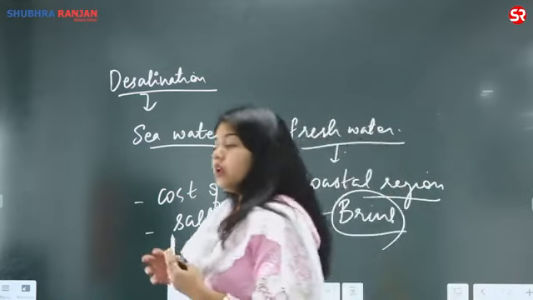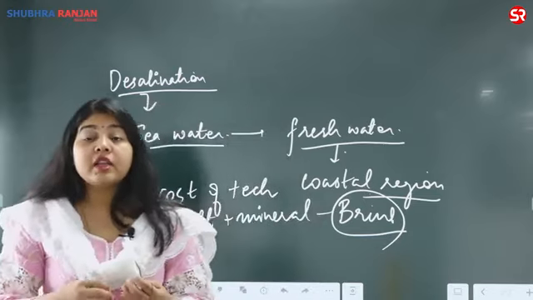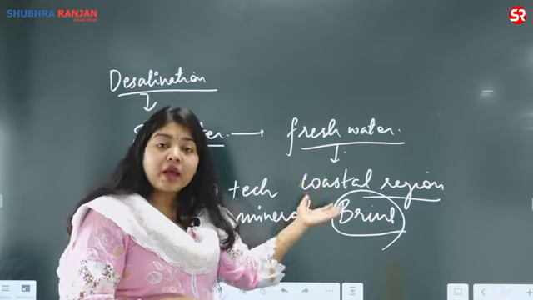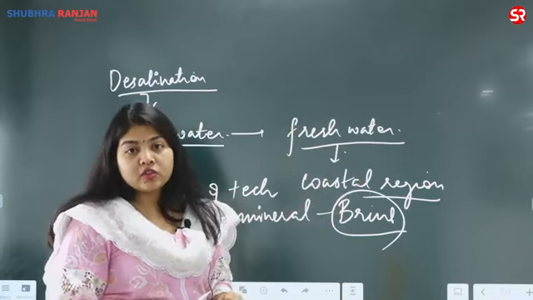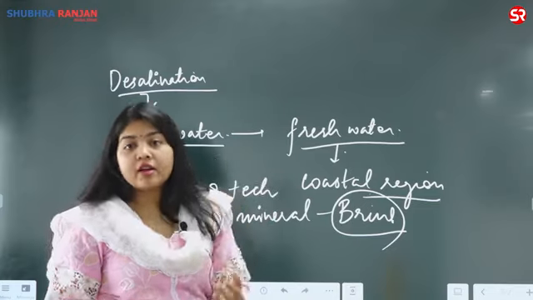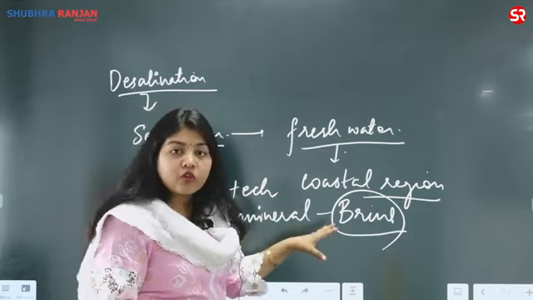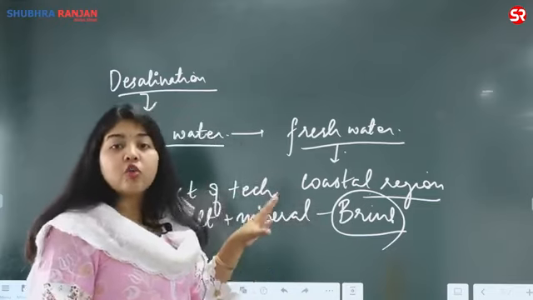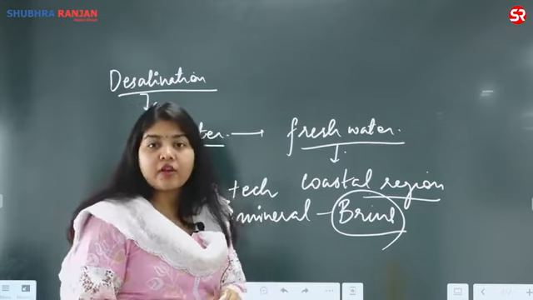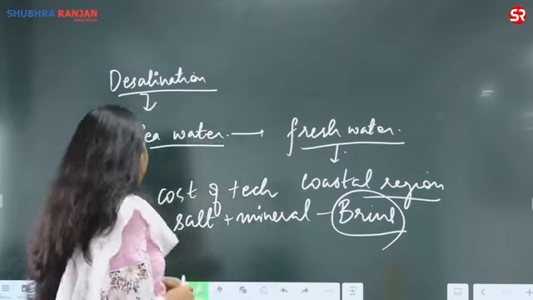Brine is water having a very high concentration of salt and minerals. When I release this brine back into the aquatic ecosystems or water bodies, it disturbs the biodiversity of that region. So brine is not good for marine biodiversity. It also changes the overall salinity in that localized area, affecting the flora and fauna.